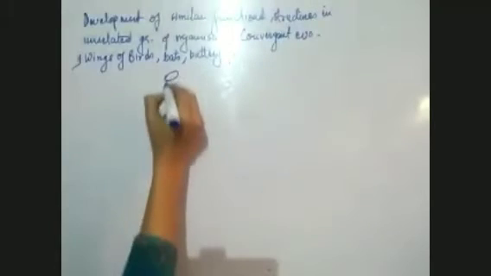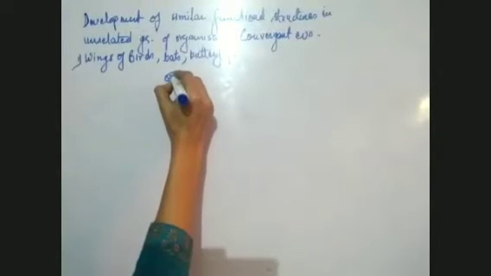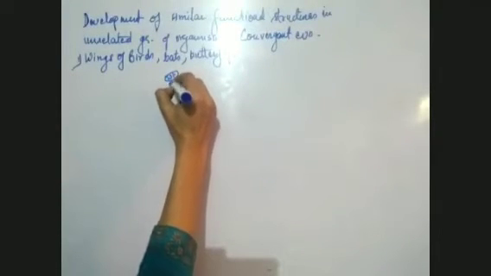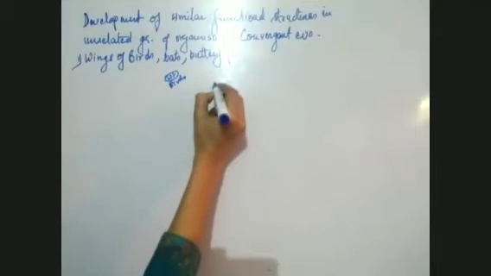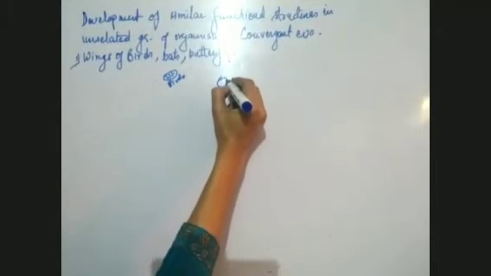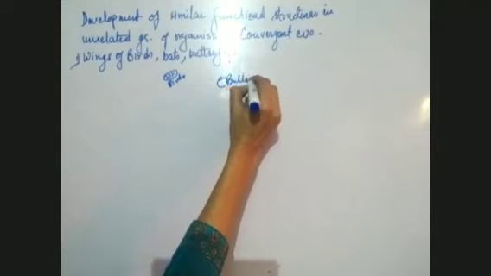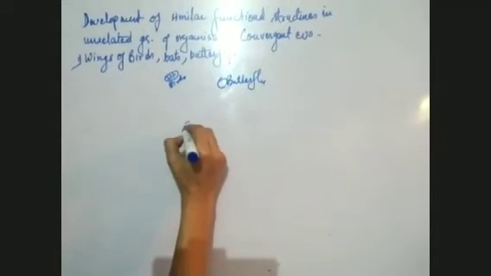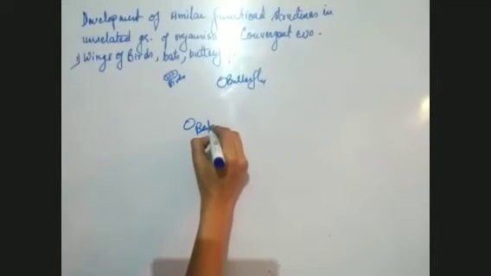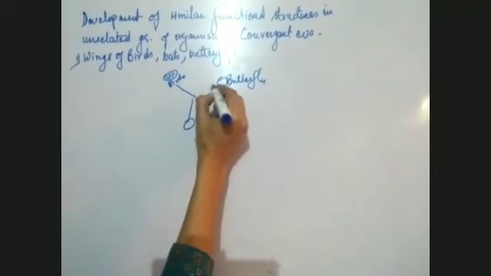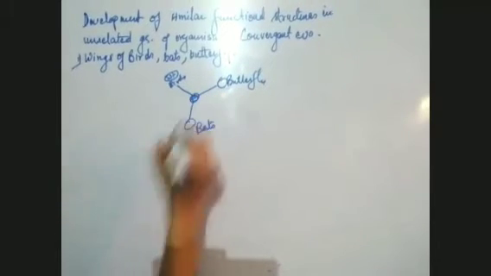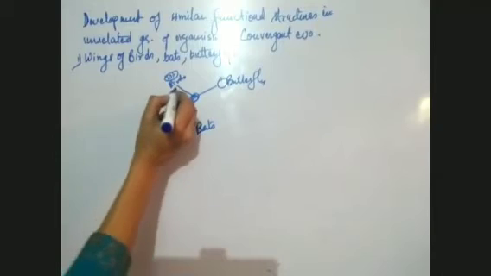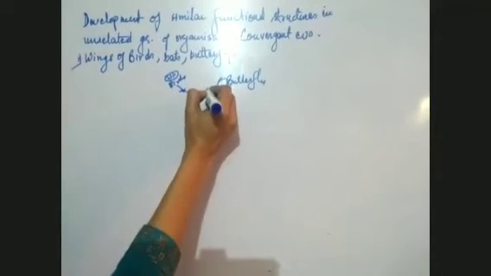So this is one example. These are wings of birds, okay? These are butterfly. These are bats. They all have similar function. So they converge. They all have similar functions. Although structurally they are different, they all have a similar function, that is flying. So this is one example of convergent evolution.